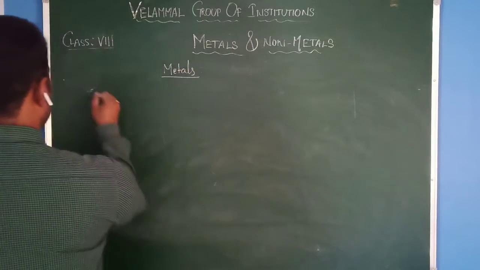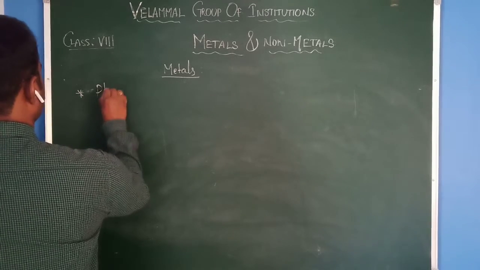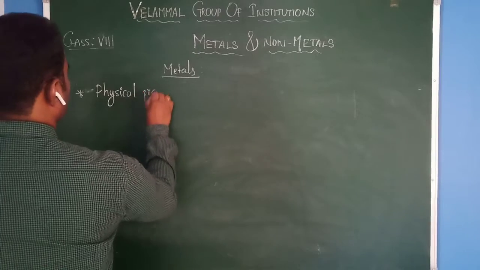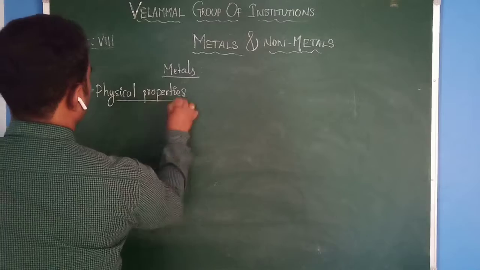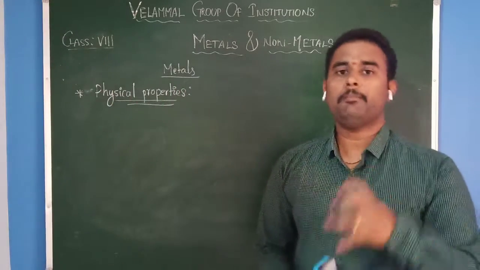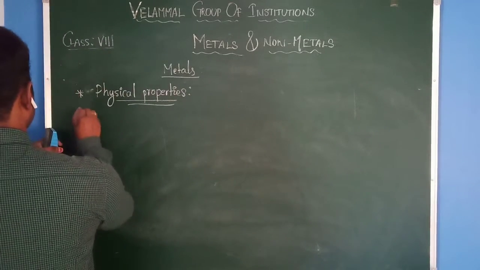Now let us start with the physical properties of the metals. What are the physical properties of the metals? The first physical property is hardness.